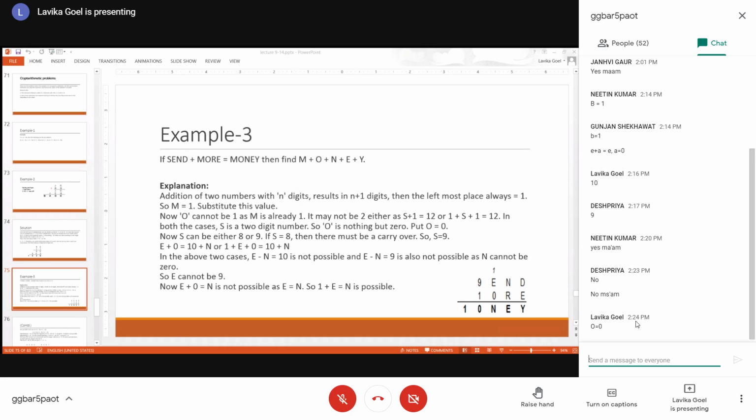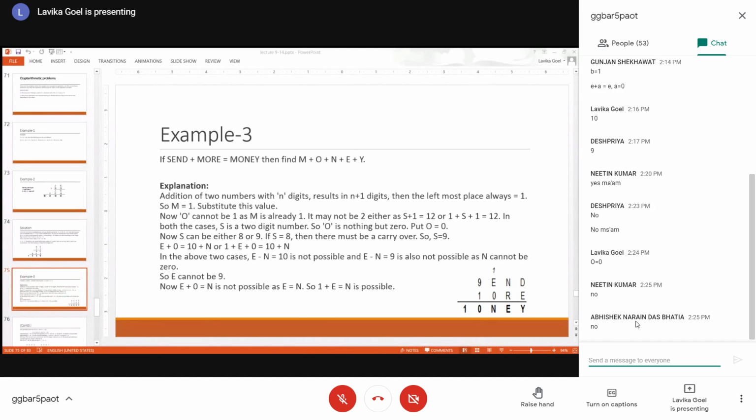So if S is 8, then there should be a carryover. Is this possible? See, carryover is not possible. Why is carryover not possible? Because if you see the third column, E is a single digit number, right?